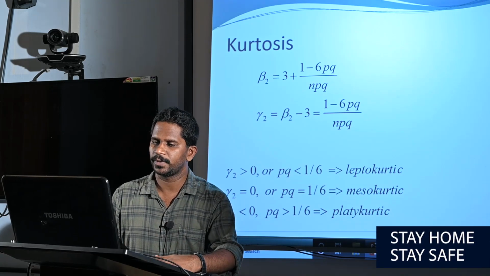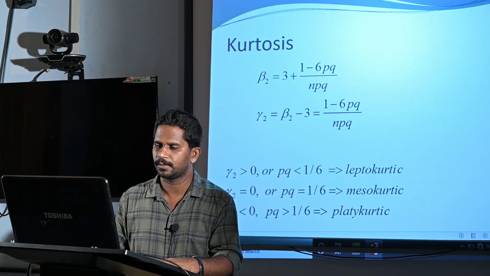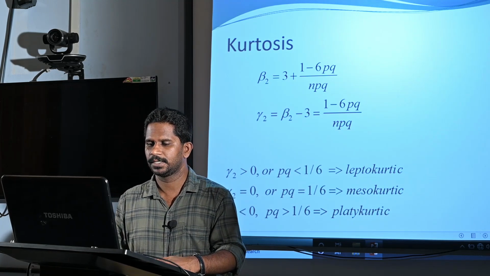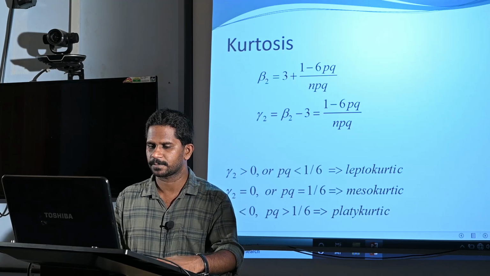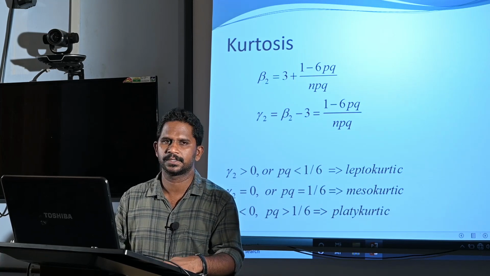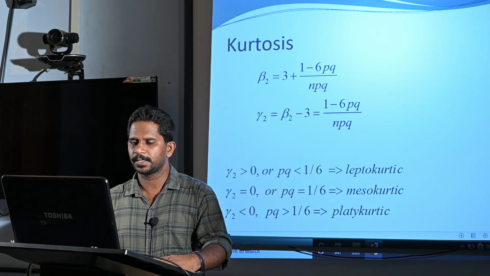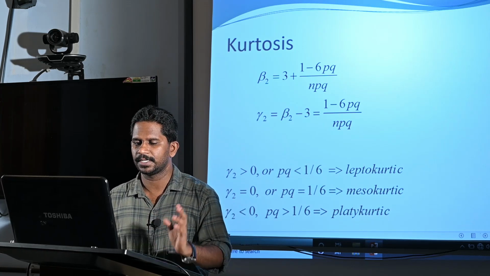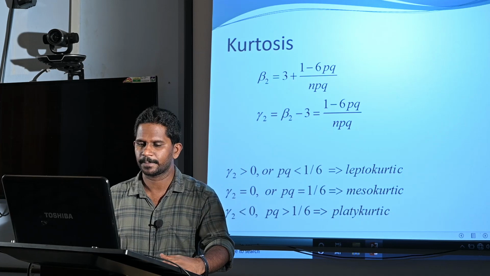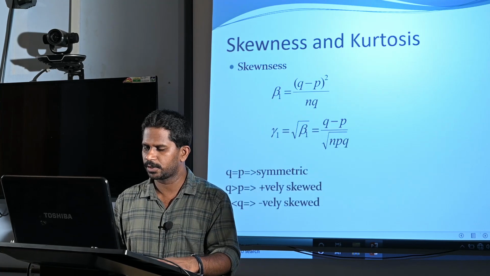And gamma 2 greater than 0 means 1 minus 6pq is greater than 0, that implies pq is less than 1 by 6. And gamma 2 equal to 0 means 1 minus 6pq equal to 0, that is pq is equal to 1 by 6. Similarly, gamma 2 less than 0 means 1 minus 6pq less than 0, that implies pq greater than 1 by 6. So, in a binomial distribution, if pq is less than 1 by 6, then it is leptokurtic, and if pq is exactly equal to 1 by 6, then it is mesokurtic, and if pq is greater than 1 by 6, then it is platykurtic. These are about skewness and kurtosis.